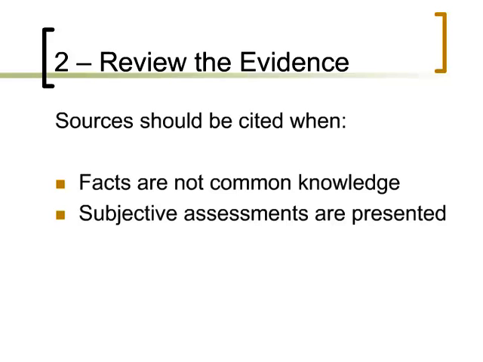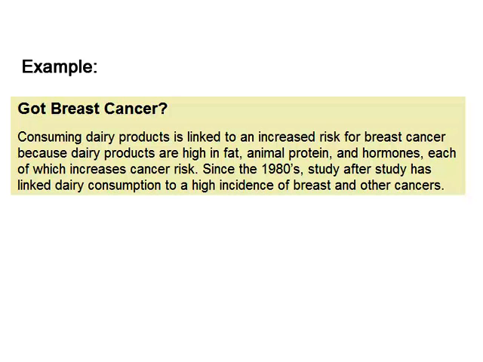Sources should be cited when facts presented are not common knowledge, and also when subjective assessments or judgments are presented. This helps the reader to verify information. Here's an example. Do you see any subjective statements that should be documented with citations in the text below? The author refers to study after study, confirming a link between dairy products and cancer. However, no specific studies are cited for the reader. This assertion requires some sort of documentation.